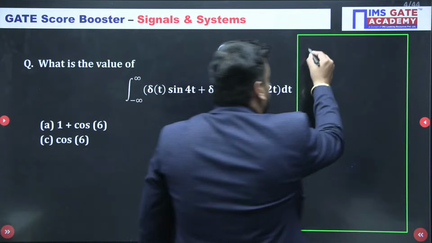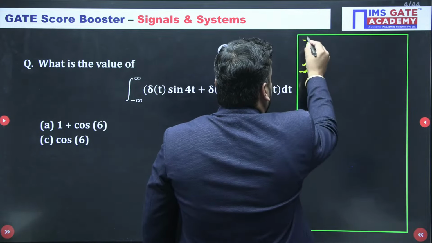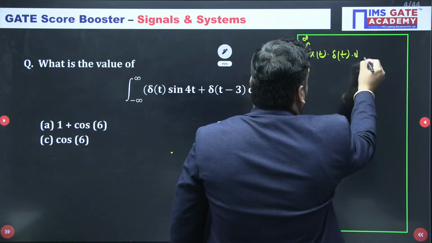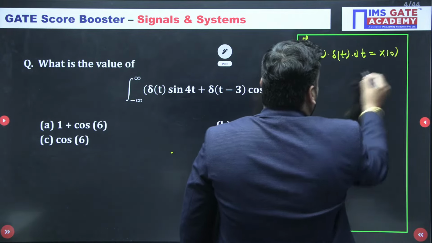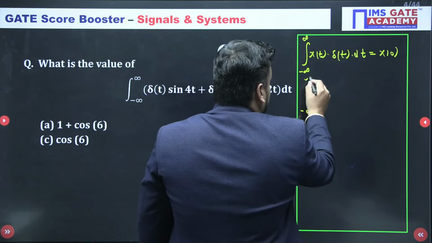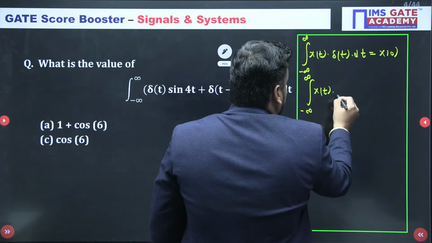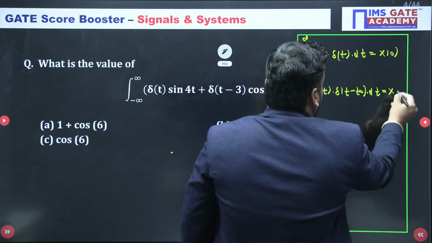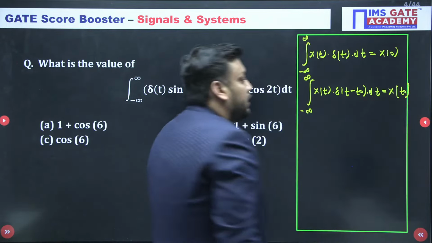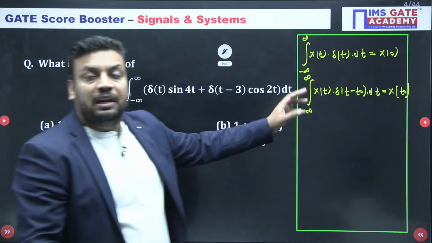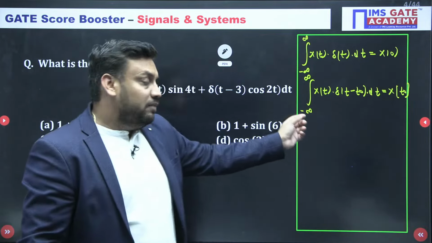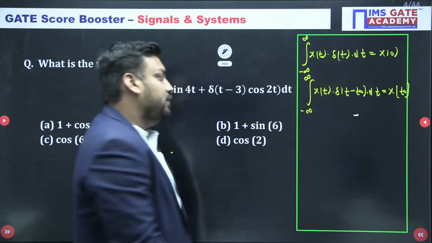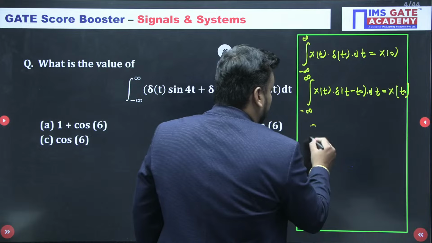Okay. So first of all, I hope you remember that integral from minus infinity to infinity of x of t del t dt is always equal to x of 0. Similarly, integral from minus infinity to infinity of x of t dot del of t minus t naught dt will be nothing but x of t naught. We can only apply the property if the impulse function exists between the limits of integration. Similarly, I hope you remember this property also.